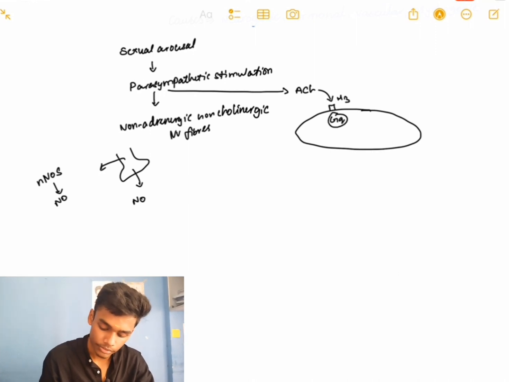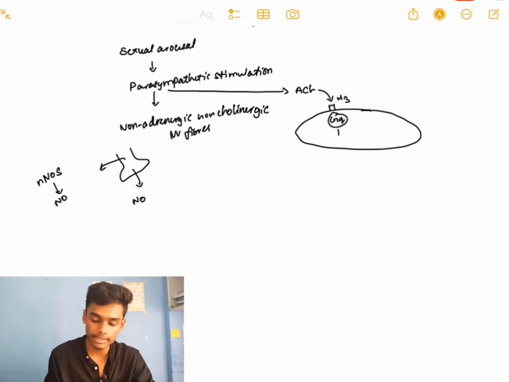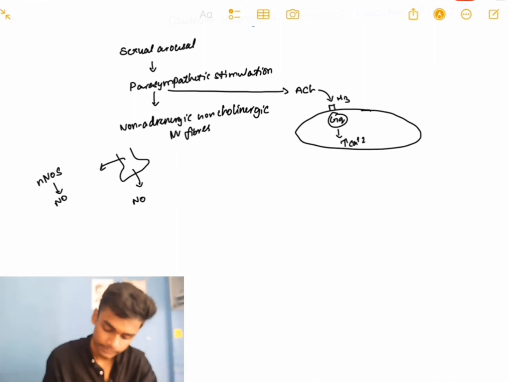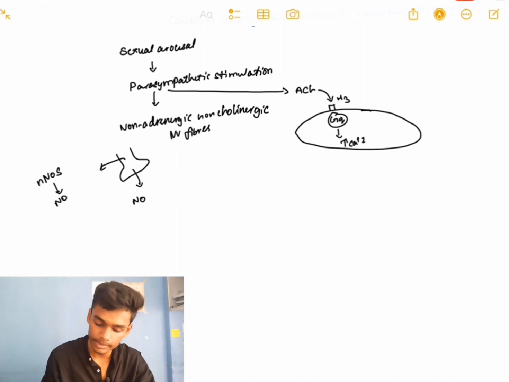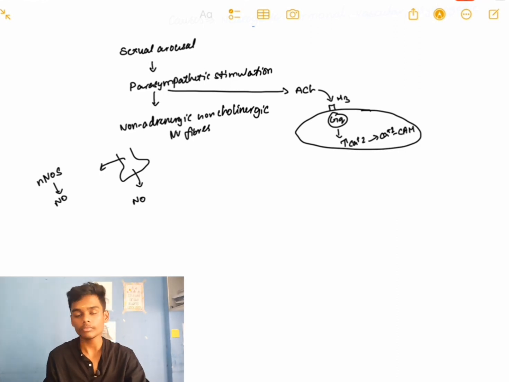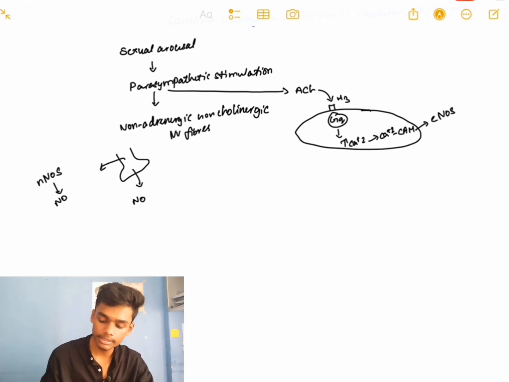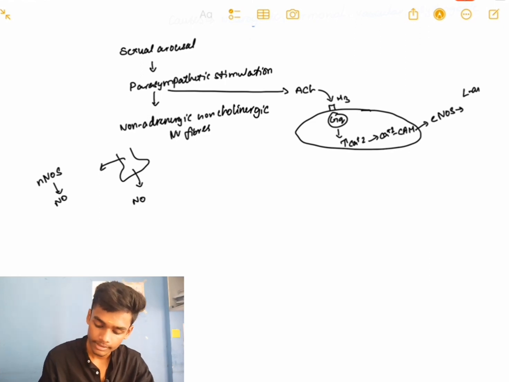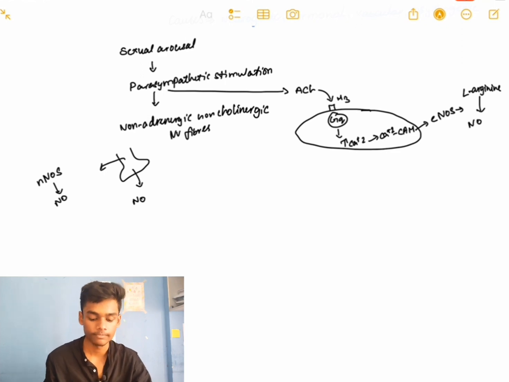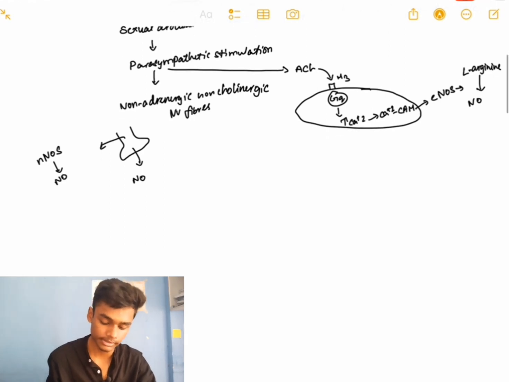M3 receptors are Gq coupled. If it is Gq coupled, there will be increased calcium levels. This increased calcium will bind to calmodulin to form the calcium-calmodulin complex. This complex will now activate endothelial nitric oxide synthase, which will convert L-arginine into nitric oxide. So from neurons there is nitric oxide synthase, and from the endothelium also there is nitric oxide synthase.